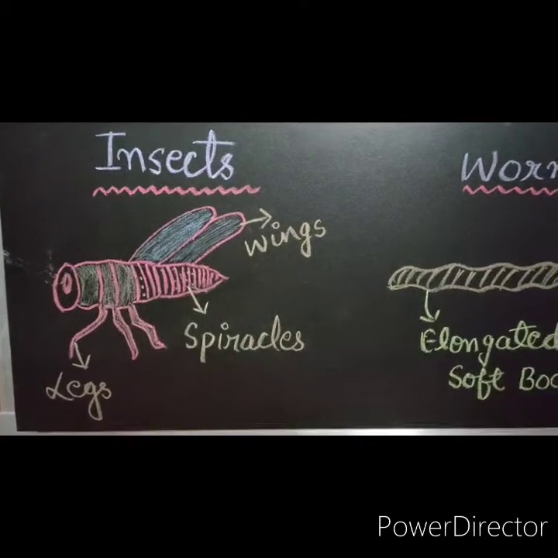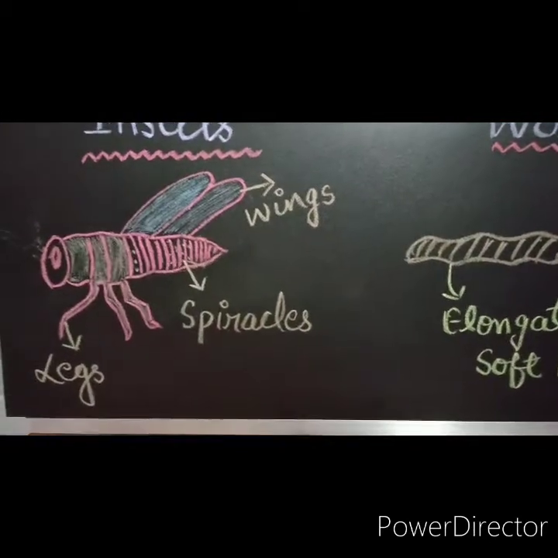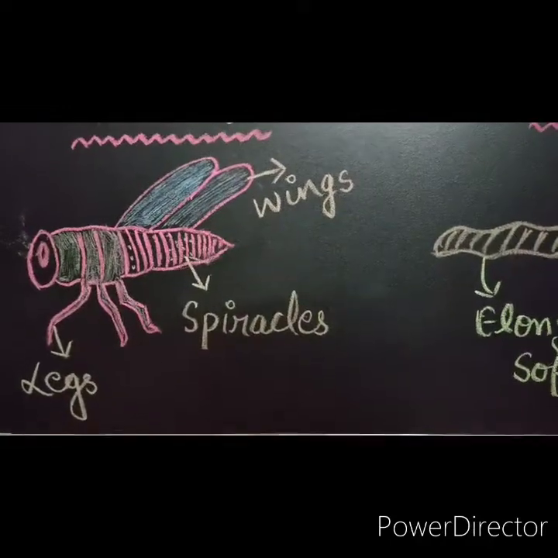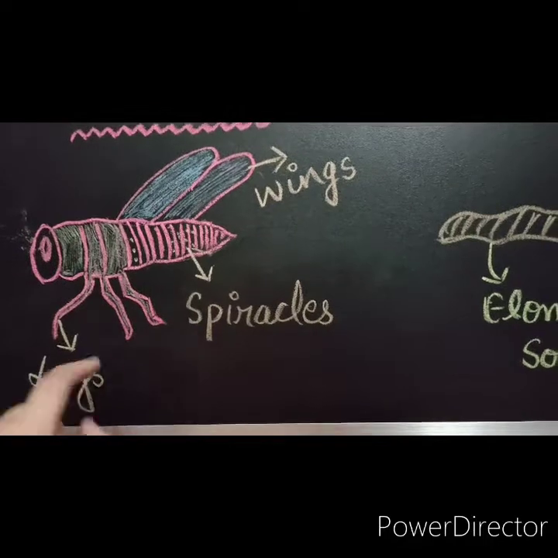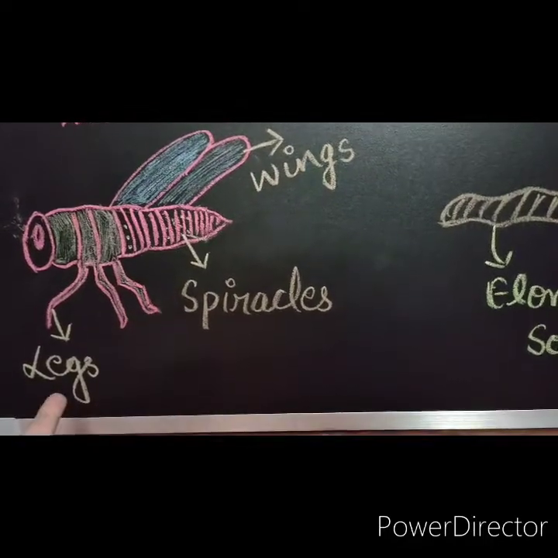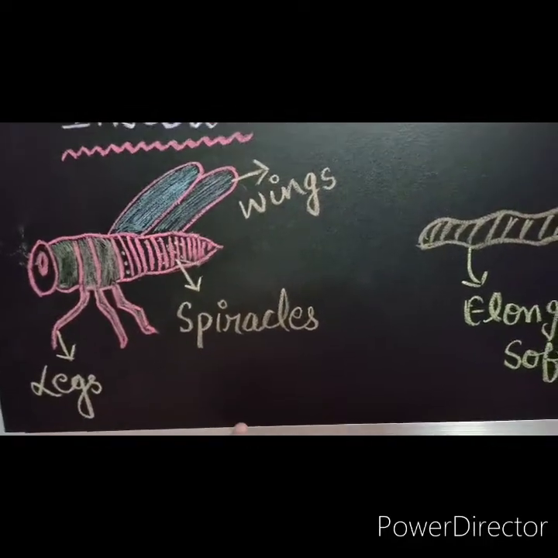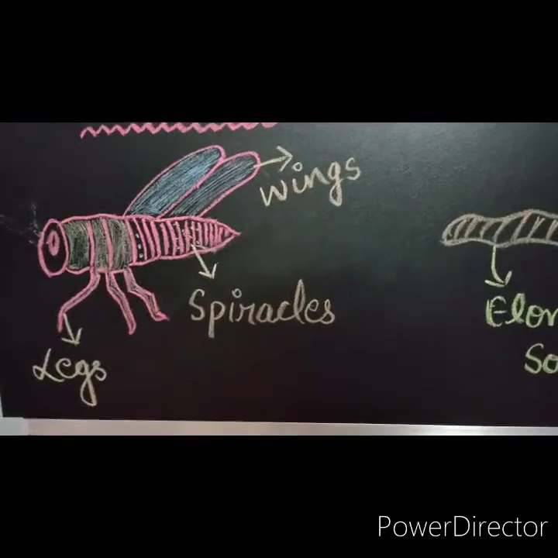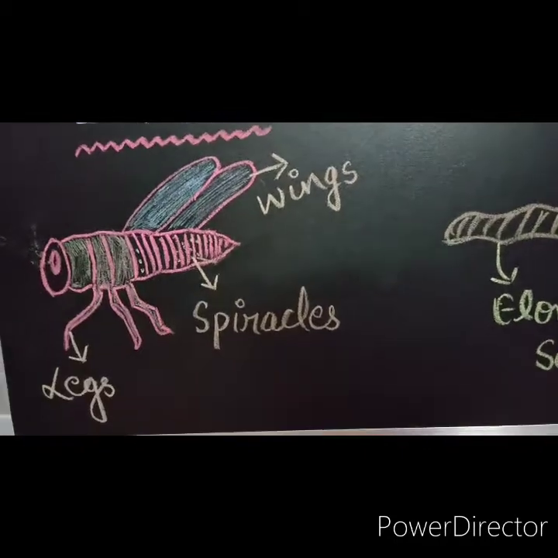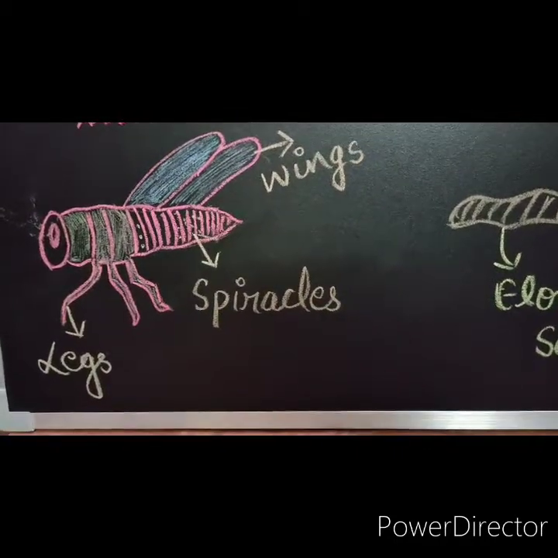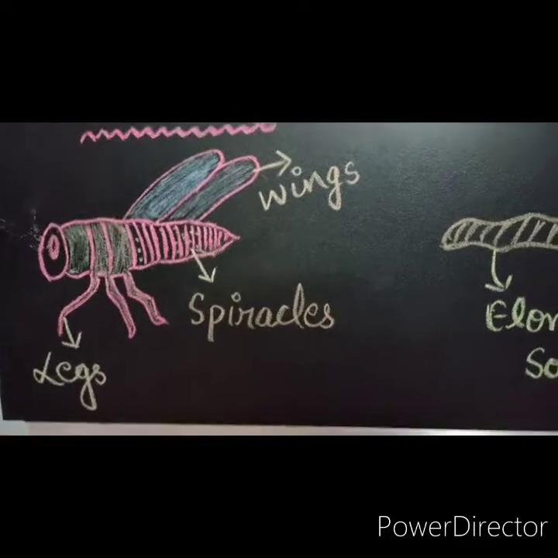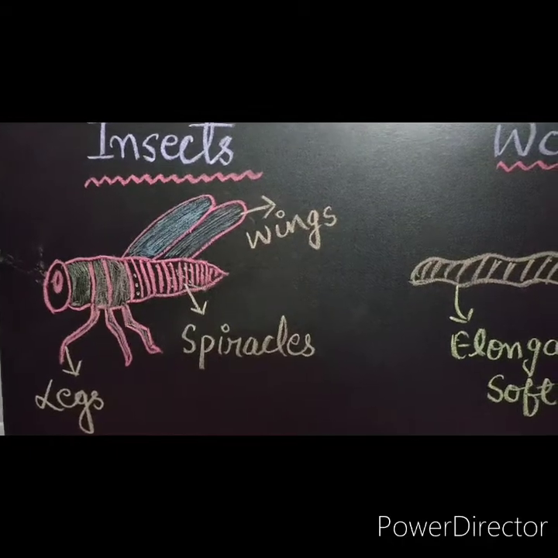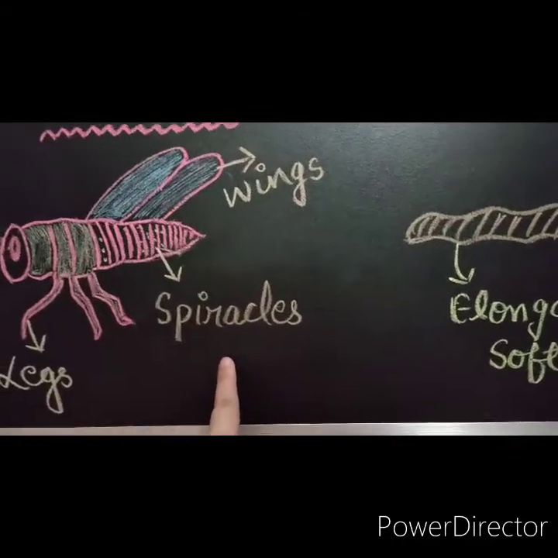Let's understand them. The very first one is that some of the insects have wings to fly, while some have legs to move, to support their body. But beta, all the insects have spiracles. Now what are spiracles? Students, spiracles are the tiny pores on the insect body, and with the help of spiracles insects breathe. Exchange of gases takes place with the help of spiracles.